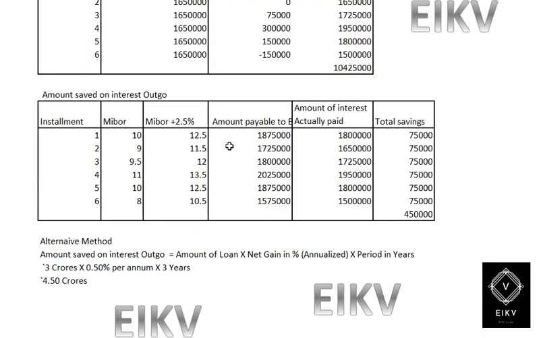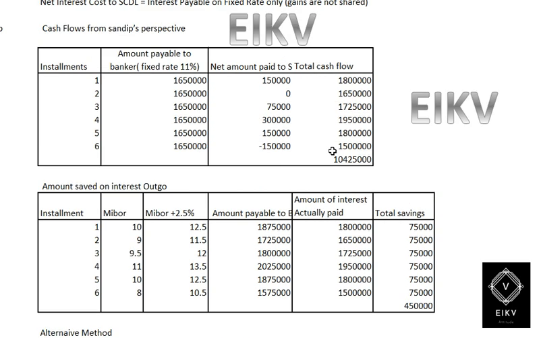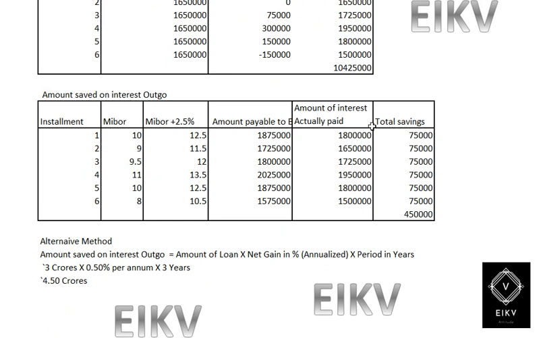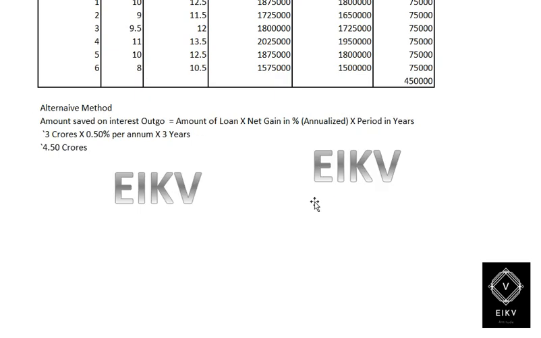So we need to take the percentage and it should be multiplied with 3 crore into 6 by 12. We will get the total interest payable by Sandeep Limited if they have opted floating rate without interest swaps. And then we have the amount of interest actually paid. So actually paid is the amount taken from the above table, which is this amount. When we deduct such amount, we will get the savings, and the total savings will be 4,50,000. So in alternative method, we have a savings of 0.5%. So 0.5% into 3 crore into 3 years will give you 0.45 crores.